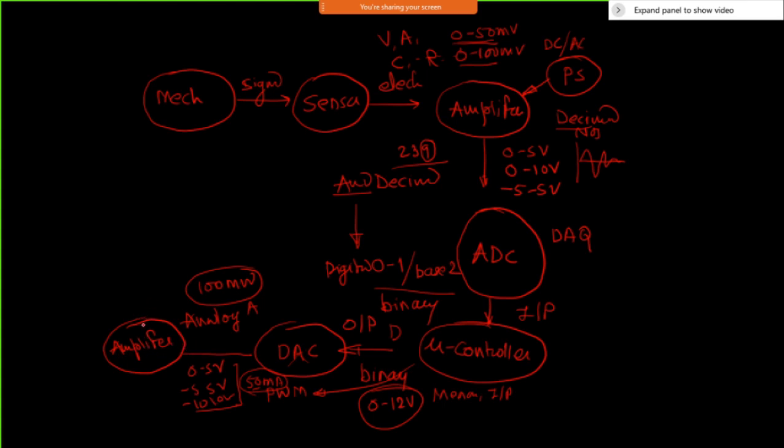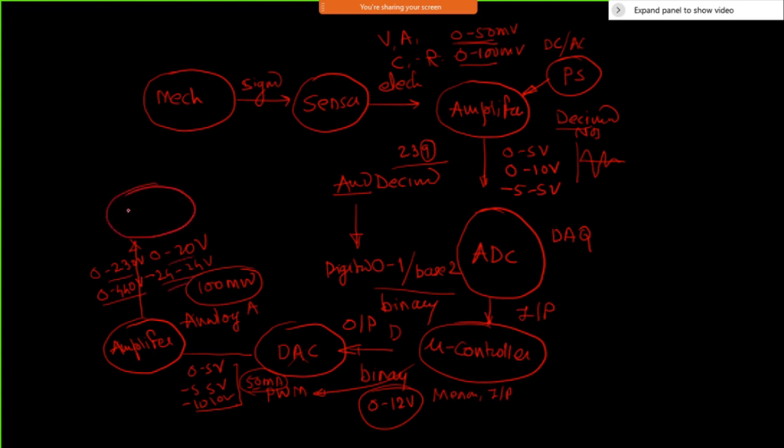This amplifier will now give an output. It may be 0 to 20 volt, maybe minus 24 to plus 24, because this is a typical range for motors to drive. Sometimes you need to convert into an AC signal, 0 to 230 volt, 0 to 440 volt, depending on the requirement of the actuator.